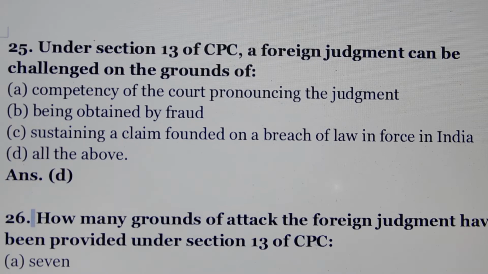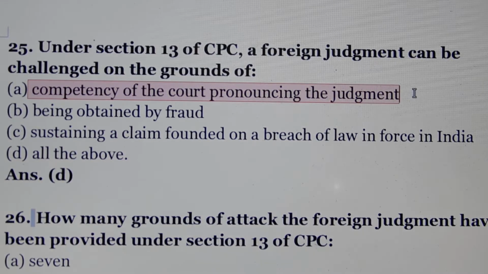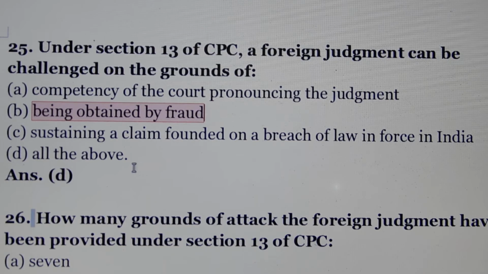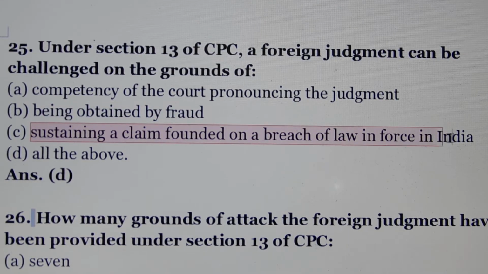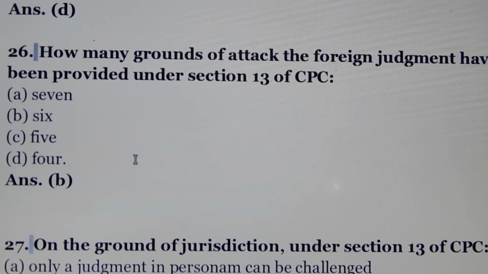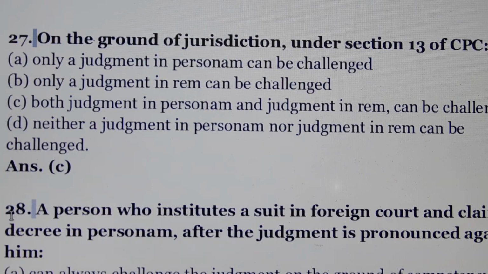Question number 25. Under section 13 of CPC, a foreign judgment can be challenged on the grounds of. Answer is option number D. All of the above. Means option A, competency of the court pronouncing the judgment. Option B, being obtained by fraud. Option C, sustaining a claim founded on a breach of law in force in India. All of the above. Question number 26. How many grounds of attack the foreign judgment have been provided under section 13 of CPC? Answer is 6 grounds.